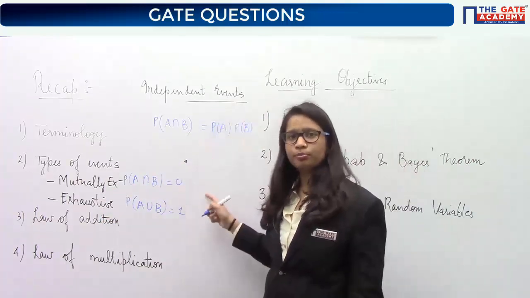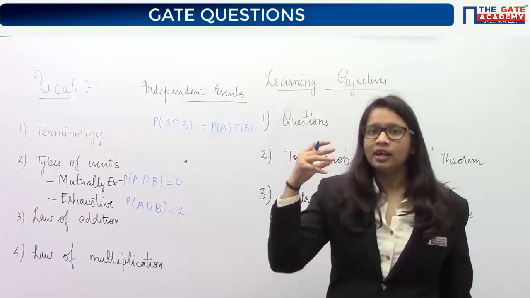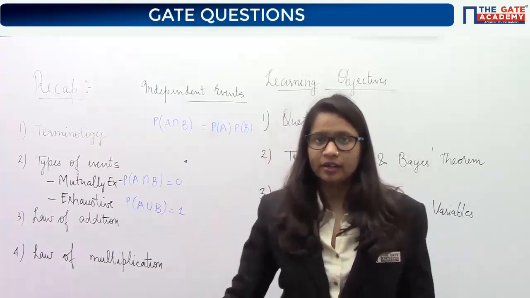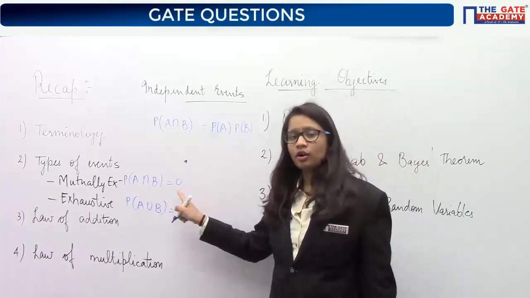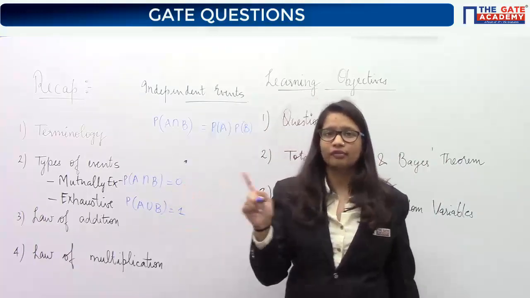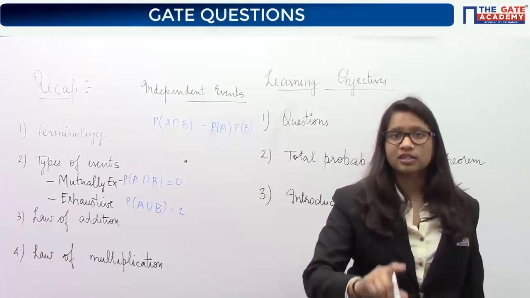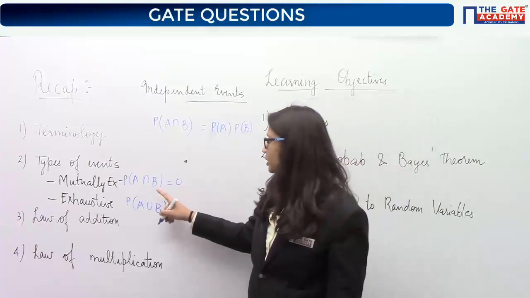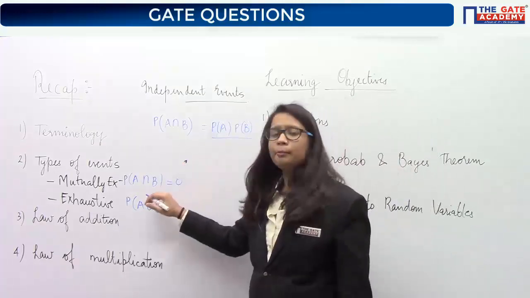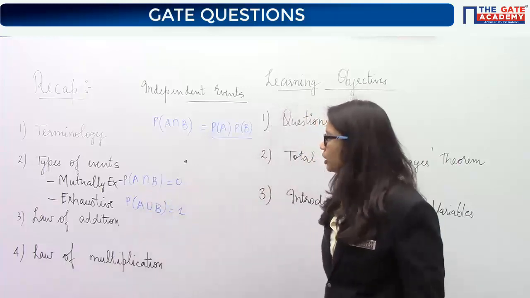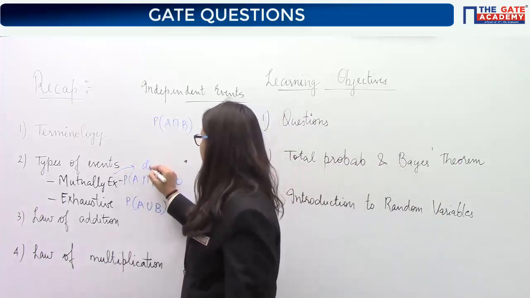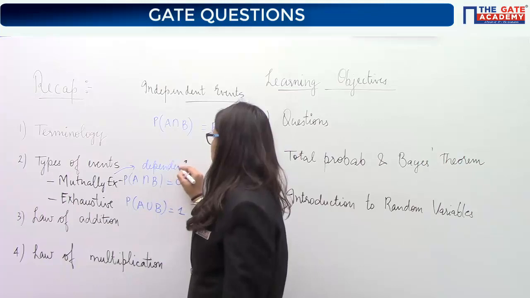From these two mathematical relationships, we can directly conclude that mutually exclusive events are definitely dependent events. Mutually exclusive events are always dependent because the intersection is not PA into PB but 0. So mutually exclusive events are always dependent, which we concluded in the last class.